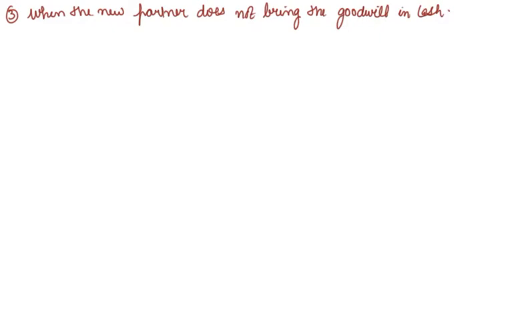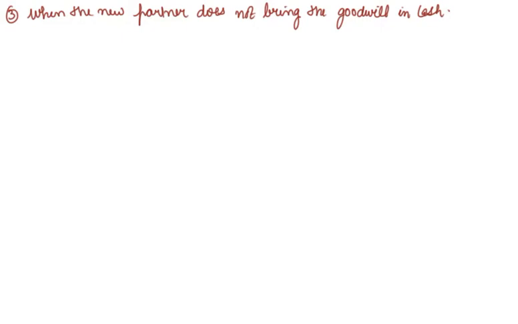When the new partner does not bring the goodwill in cash. Accounting Standard 26 on Intangible Assets specifies that goodwill can be recorded in the books only when some consideration in money or money's worth has been paid for it. It means that only purchased goodwill can be recorded in the books.